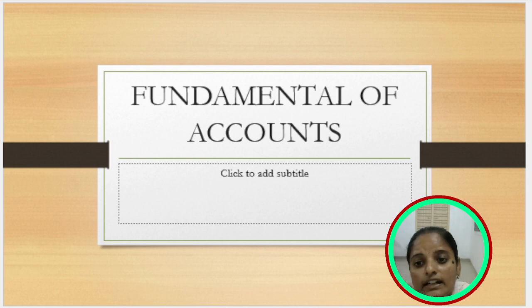The first one is the trading account. In the trading account we follow the same nominal rule: expenses, losses on the debit side, incomes, gains on the credit side. In the trading account we only record manufacturing expenses or manufacturing incomes. In simple words, factory expenses, losses, factory incomes, gains we record only in the trading account.